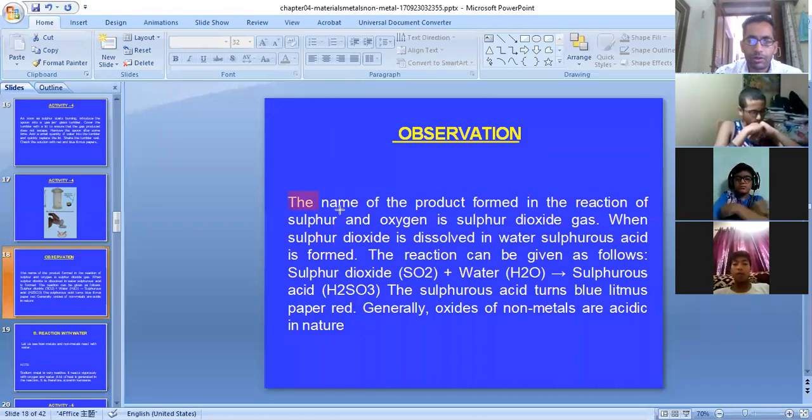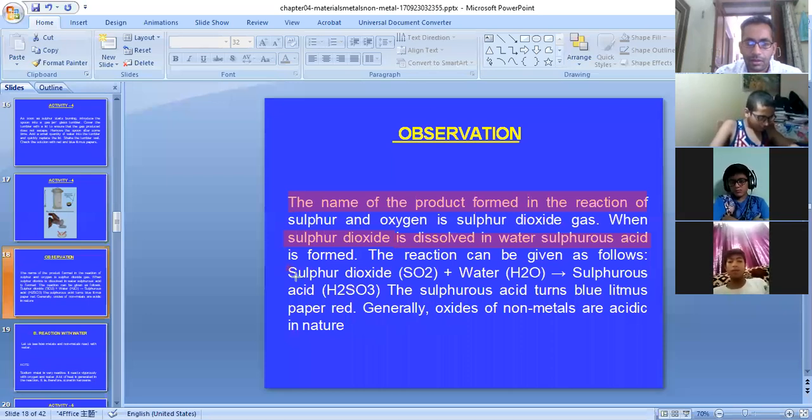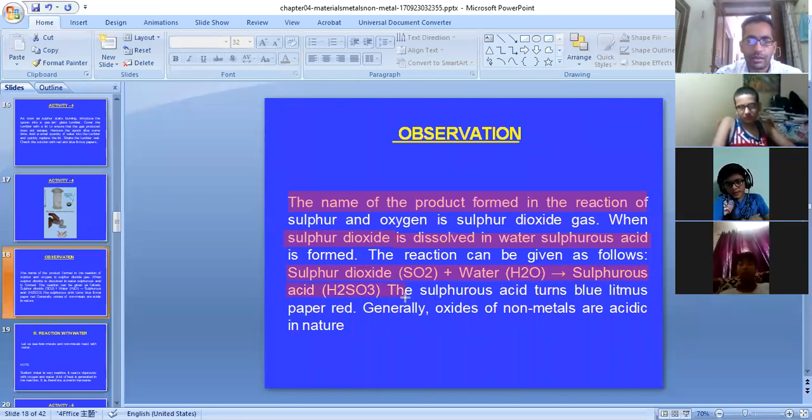The name of the product formed in this reaction is sulfur dioxide. And when the sulfur dioxide is dissolved in water, it produces sulfurous acid. Sulfur dioxide plus water gives us sulfurous acid, H2SO3.